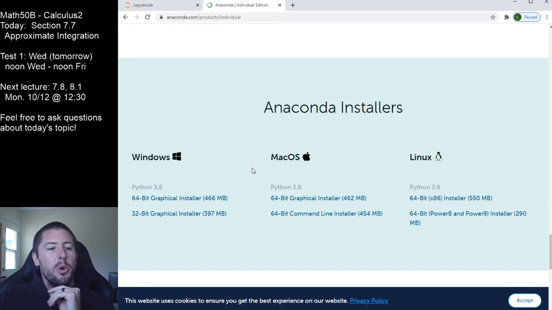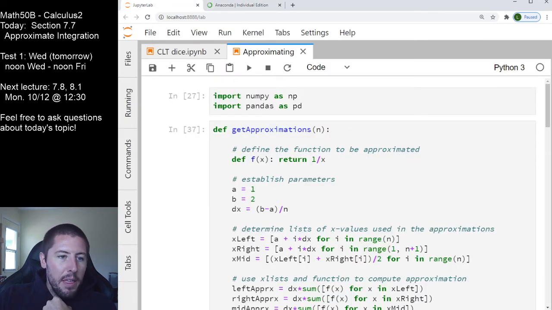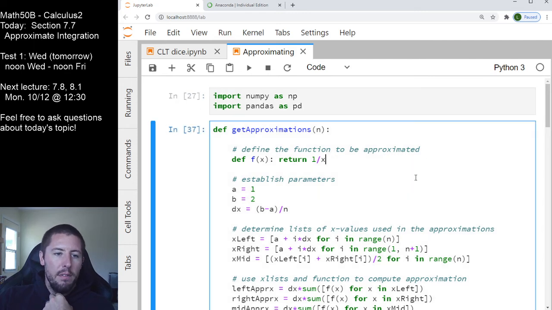So download this. It will give you a thing called the Anaconda Navigator. Once you open up Anaconda Navigator, you will see in there a Jupyter Lab. If you can barely read my heading up here, it says Jupyter Lab. Jupyter Lab and Jupyter Notebook give you this cell style way of writing code. So I'm going to talk through this stuff.